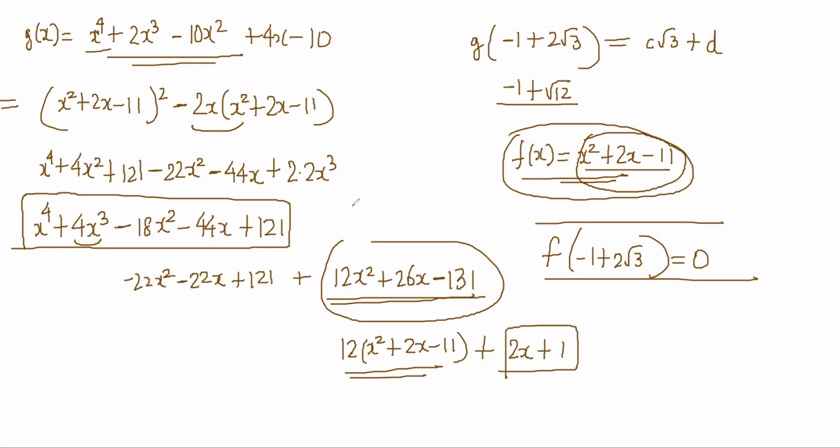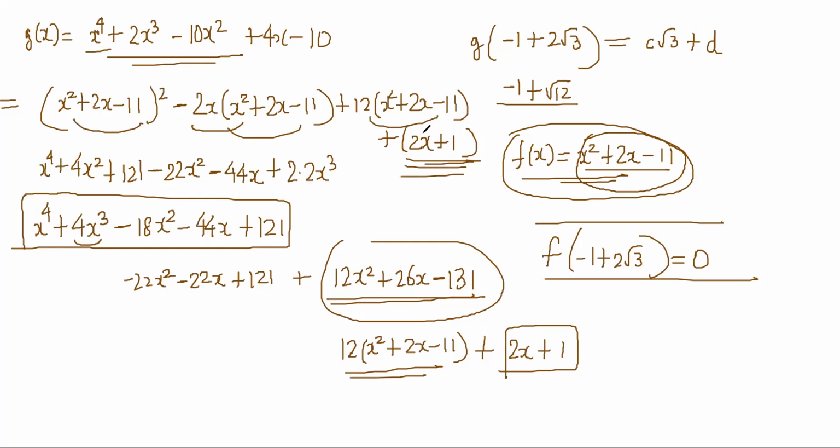So basically, we have factorized everything in terms of this, right? Even if you do long division, you get the remainder as 2x plus 1 itself. It's basically long division only that we have done. And this will be 0, this will be 0, this will be 0. You just have to do 2x plus 1 and then substitute minus 1 plus 2 root 3 plus 1. So it is minus 2 plus 2 root 3 plus 1, so minus 1 plus 4 root 3, right? So D is equal to minus 1, C is equal to 4.